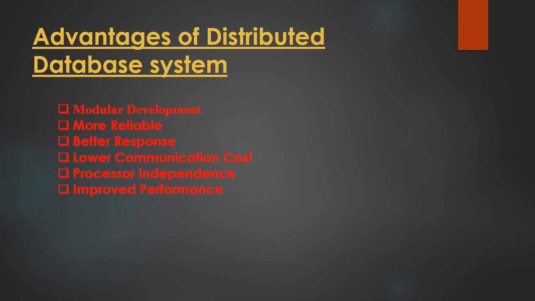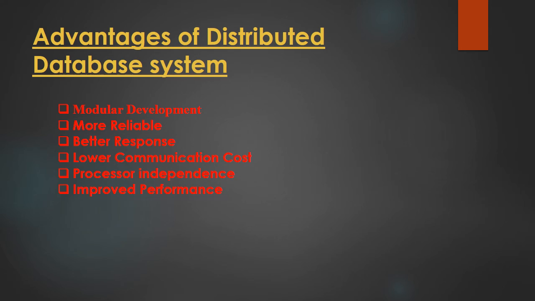But in case of a centralized database, because all the data is stored at one location, if a database failure occurs, the entire system will become damaged or come to a halt. So this is a very efficient thing in the distributed database, that it is more reliable as compared to the centralized database.